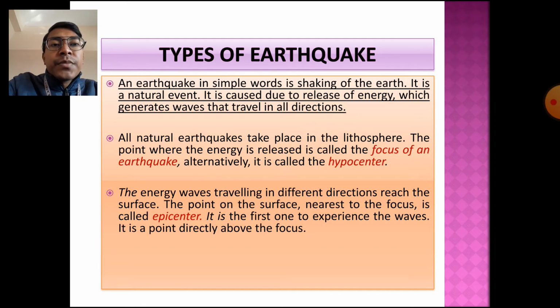The point on the surface of the earth nearest to the focus is called the epicenter, and it is the first one to experience the waves. It is a point directly above the focus.